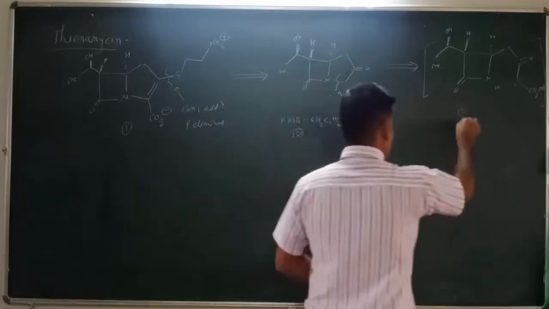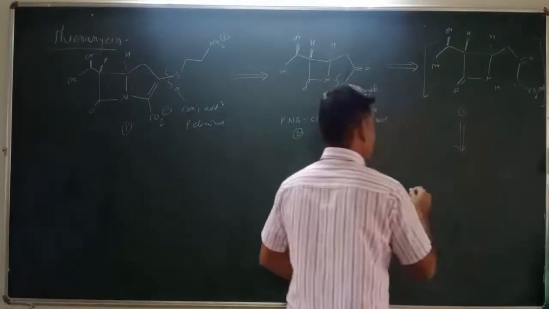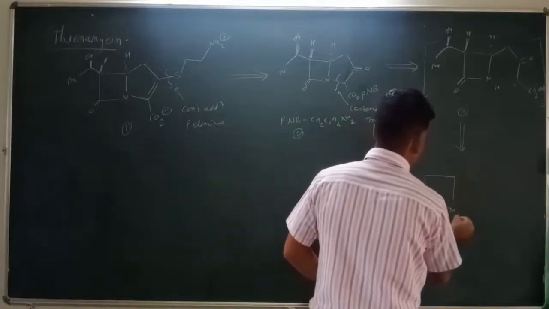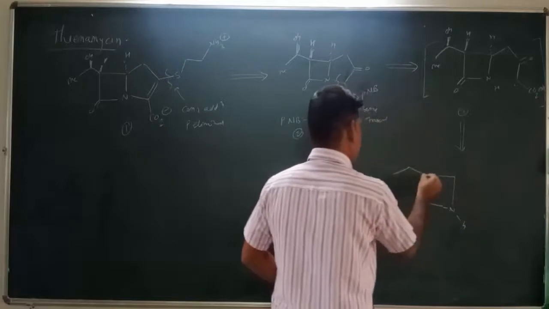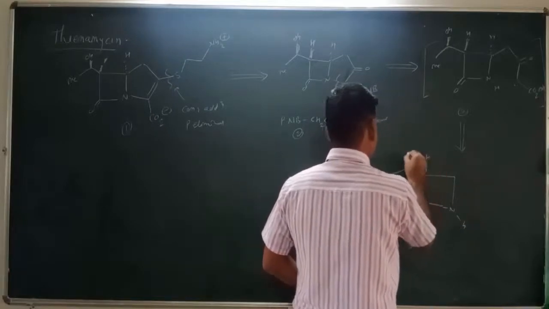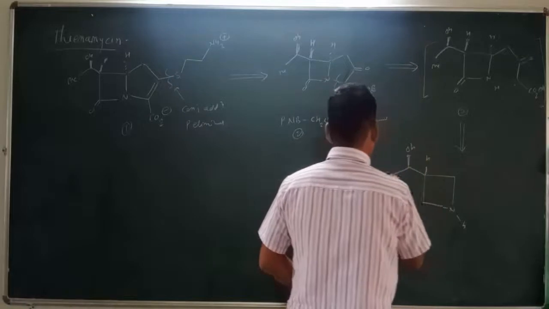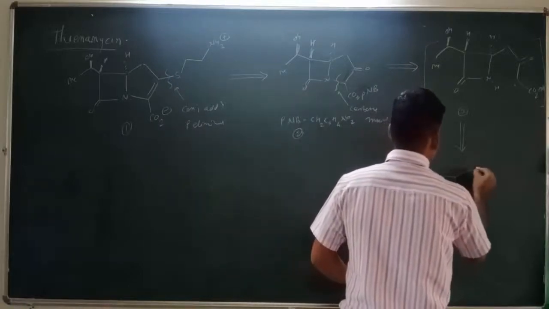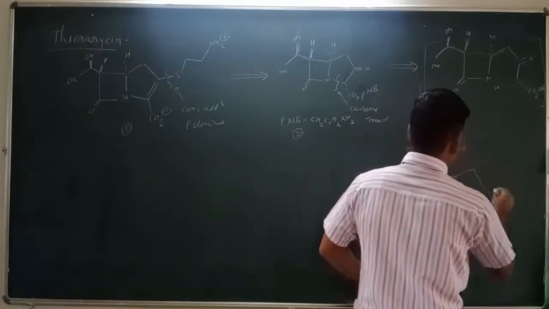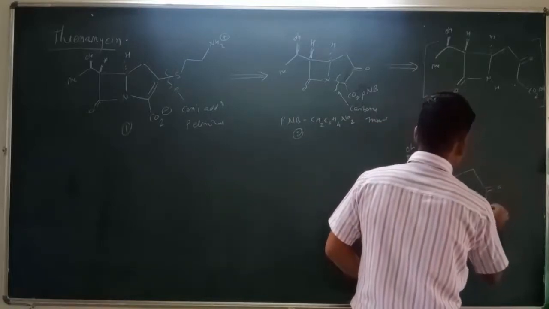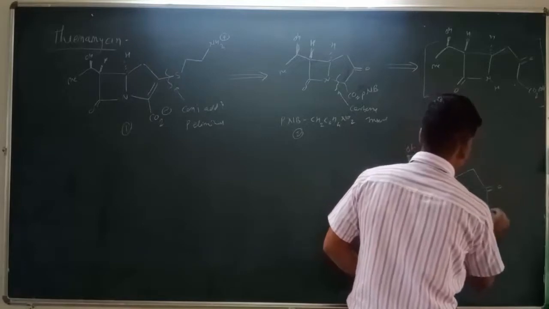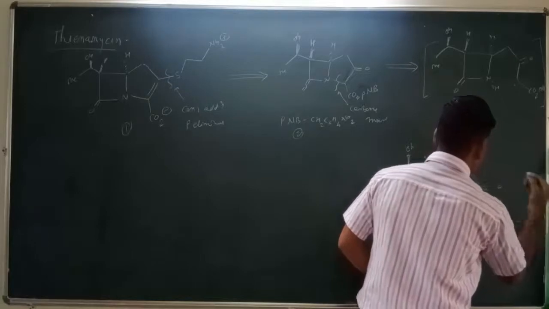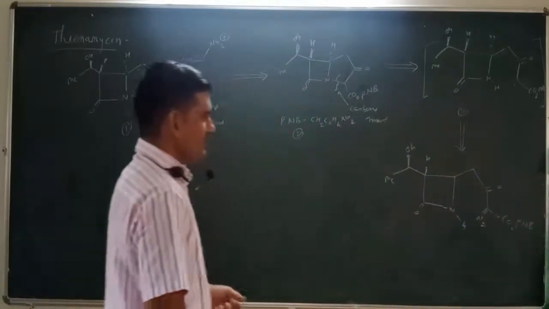Then in a further step, this carbene group can be replaced by the diazo group. So we get an intermediate like this which contains this nitrogen substitution. Here is the hydrogen, then here is the hydrogen which is above the plane, this is the OH above the plane, this is the methyl substitution, this is the carbon substitution. And here we get CH2, then C double bond O, here is C double bond N2, and here is CO2 PNB. So this is the compound.